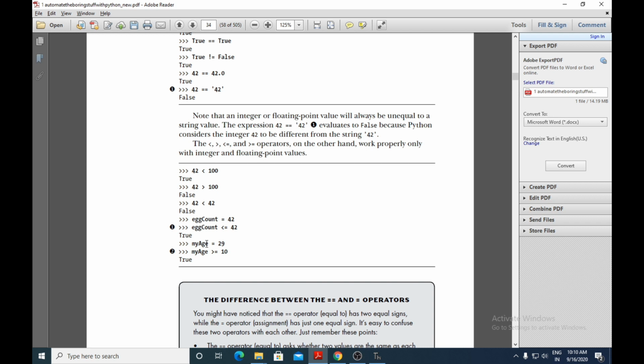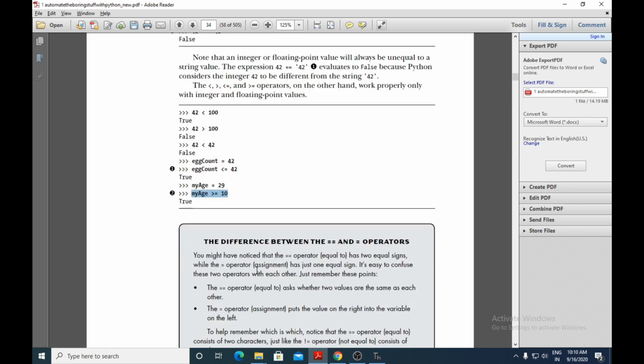And here for the variable my age you have assigned the value 29, and here my age is greater than or equal to 10. Yes, it is true because the value in my age is 29, so 29 obviously is greater than 10, so it will give the output as true.